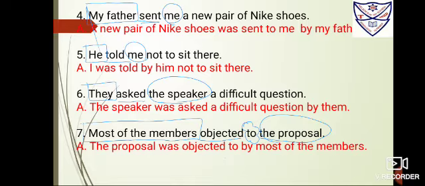Number 5: He told me not to sit there. He is the subject, box it. Told is the verb, underline it. Me is the object, circle it. Me, when it comes ahead, it becomes I. Because it is I, I'll be using was. I was, third form of the verb, that is tell, told, told. Add the fourth step, by.